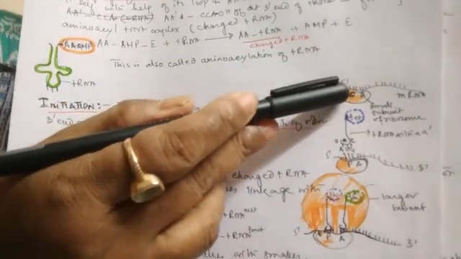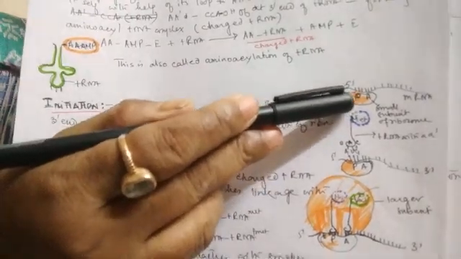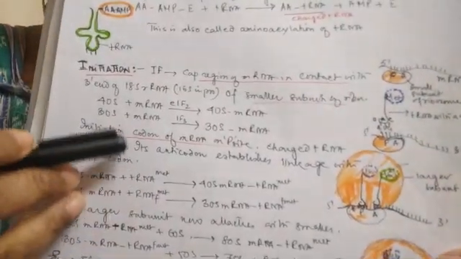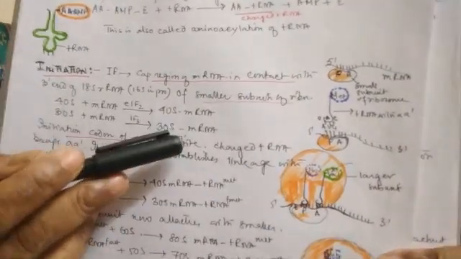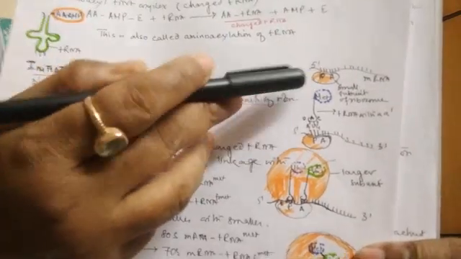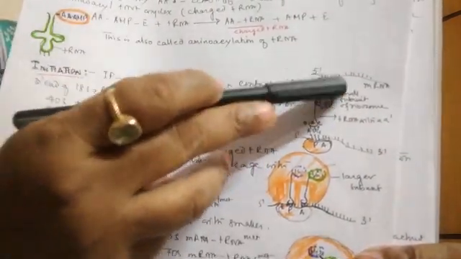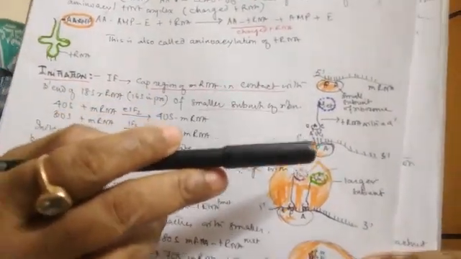So you can see here the cap region fits with the smaller subunit of the ribosome. In prokaryotes it forms a 30S mRNA complex, or in eukaryotes it forms a 40S mRNA complex. So now it is formed.